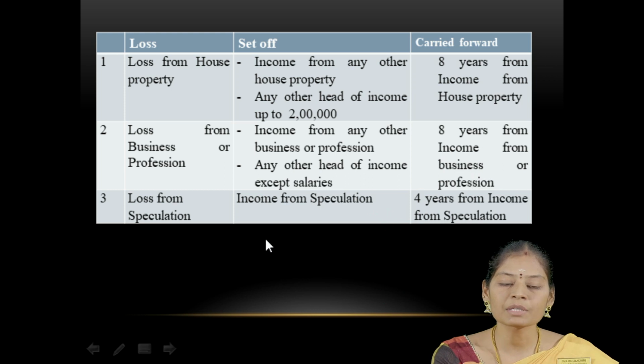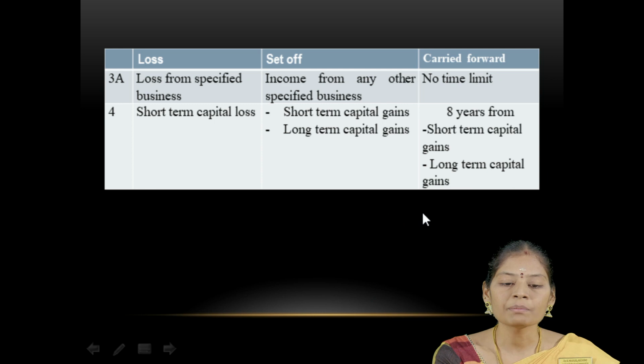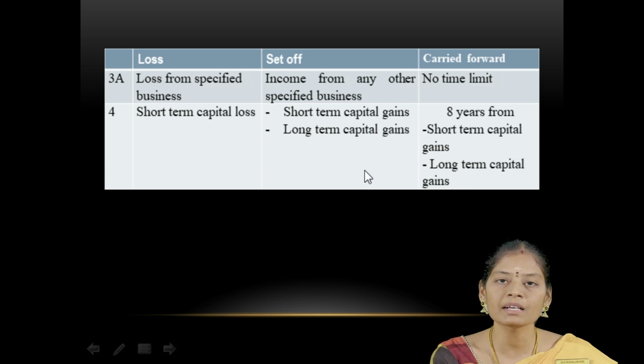Loss from speculation business can be set off only against the income from speculation business, and it can be carried forward for the 4 subsequent assessment years and set off only against speculation income. Then loss from specified business can be set off only against the income from specified business. There is no limit for carrying forward this specified business loss.